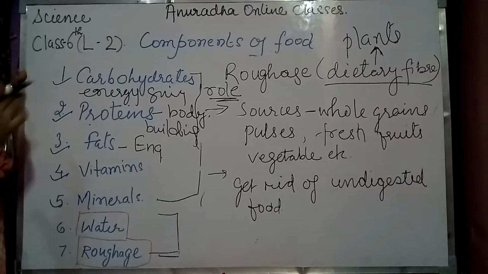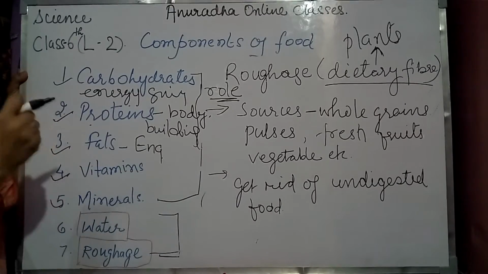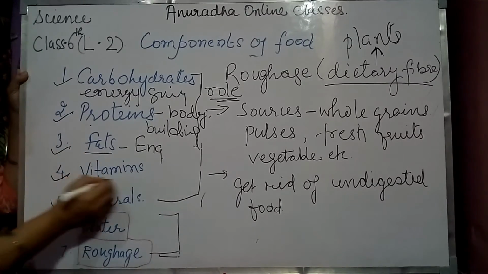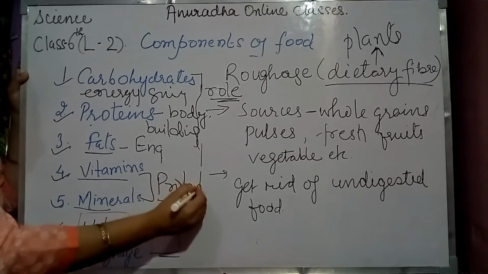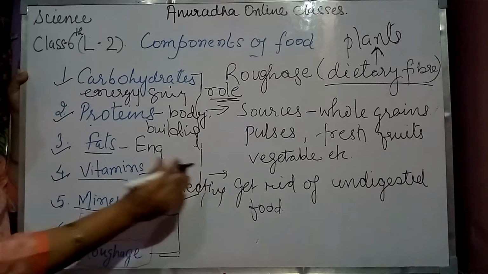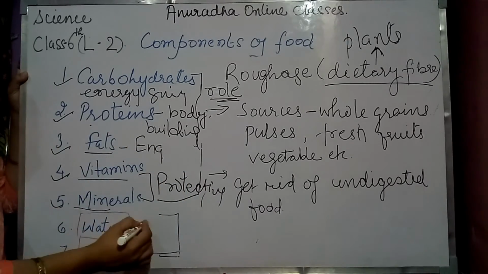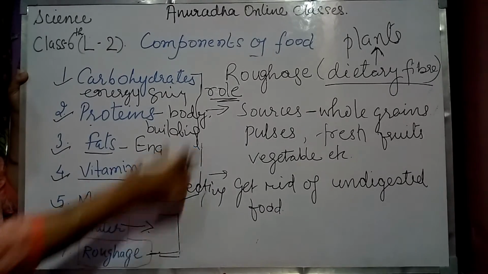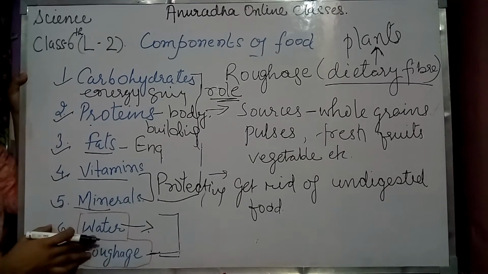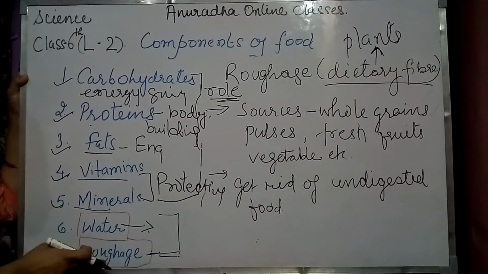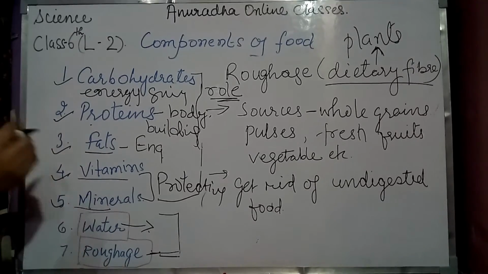It keeps our body warm. Then vitamins and minerals, these are protective food. They fight diseases. Then about water you read, and just now about roughage I told you. These two are also very very important components of our food.